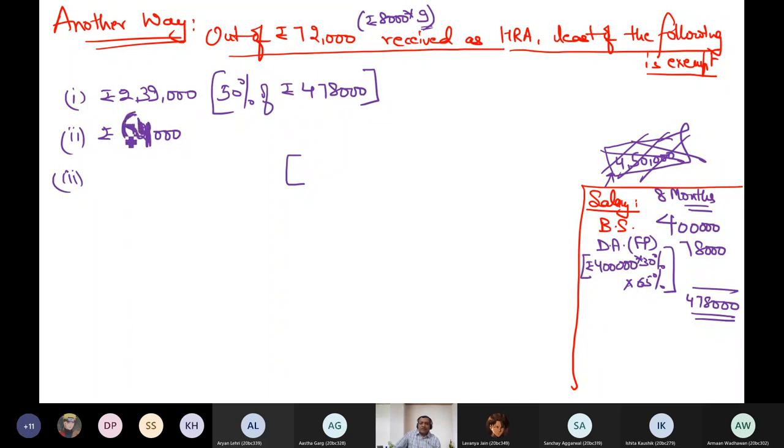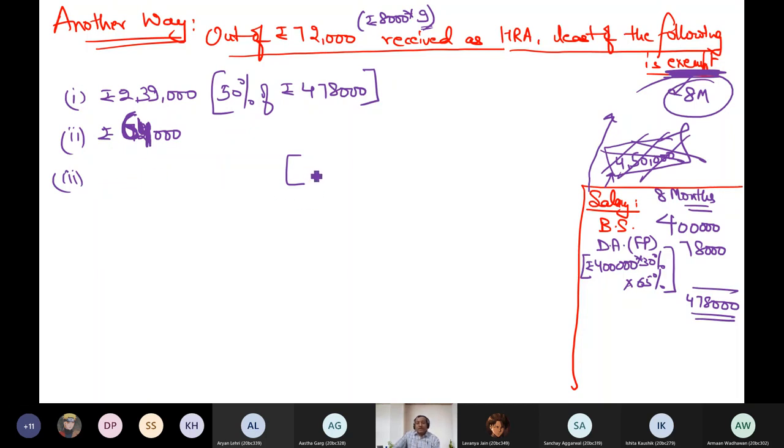that is why I say that whenever there is any change, you compute it on monthly basis. These are the errors. First of all, the students will take the salary of that month also, during which there will be no exemption. And when they write HRA received, they will take total HRA received, but they forget that every calculation is going on for exempted period, and exempted period is 8 months, not 9. So everything will be of 8 months.